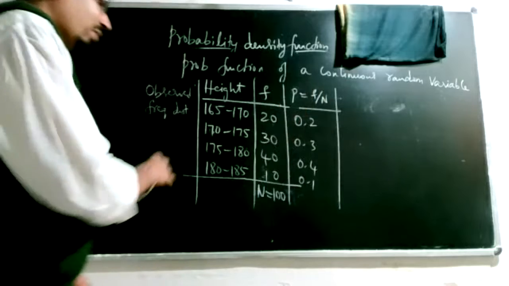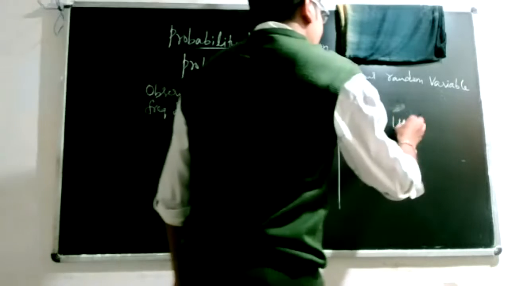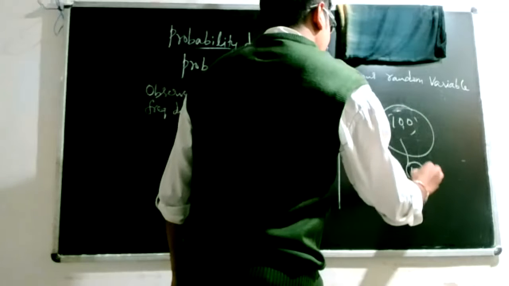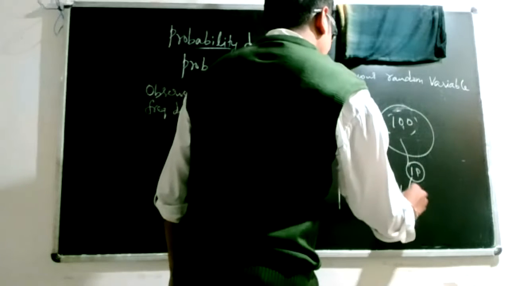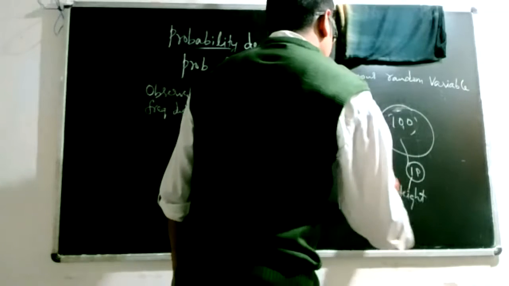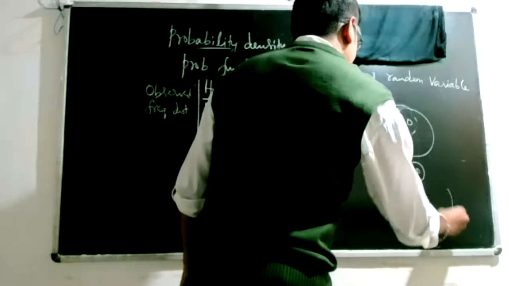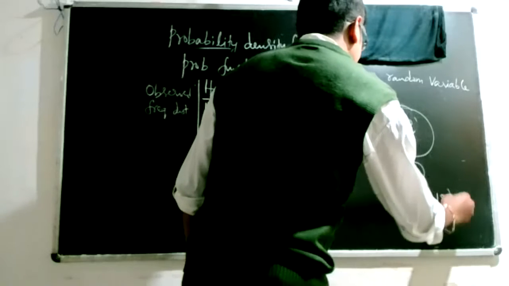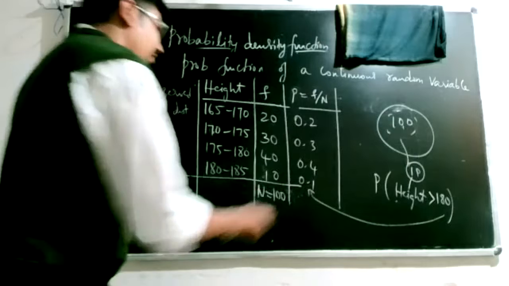If, out of this 100, you pick one person randomly and ask what is the probability that the height of this soldier is above 180, then the answer is 10%.